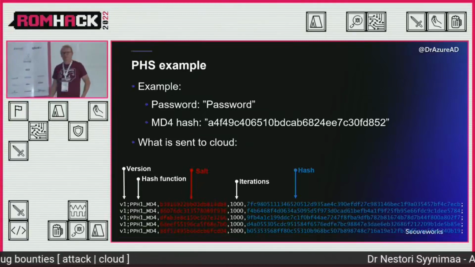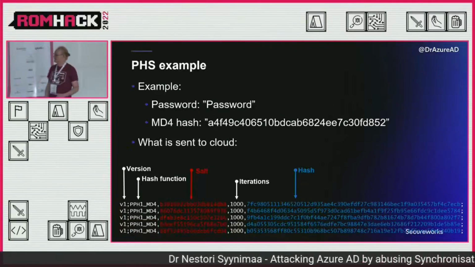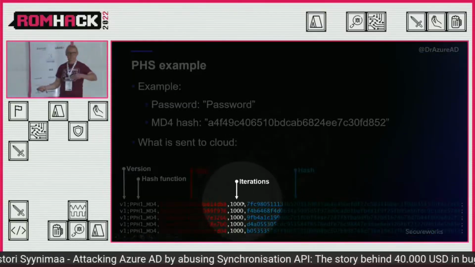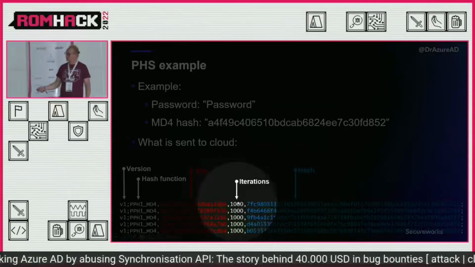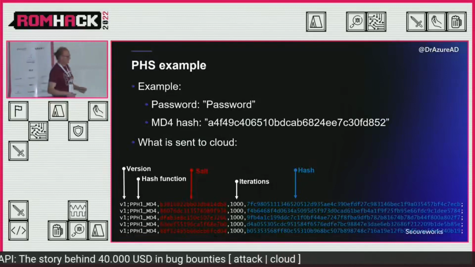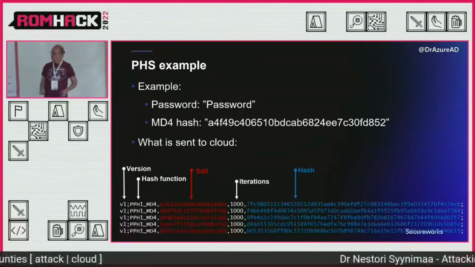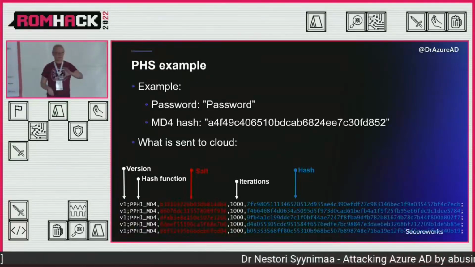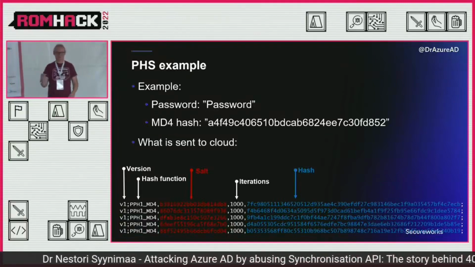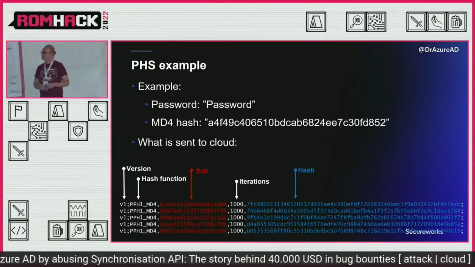And actually, I'm able to use the same function to send password hashes. So for instance, I was playing around with the iterations, and because I'm sending this myself, I can tell that I only did 1 iteration. That works fine. So I was able to make that less secure. Also, I was able to make it more secure by introducing more iterations. I did 10,000, but then Azure AD didn't like that anymore, because it has to do that every time someone is logging in, 10,000 times, and it didn't like that very much.